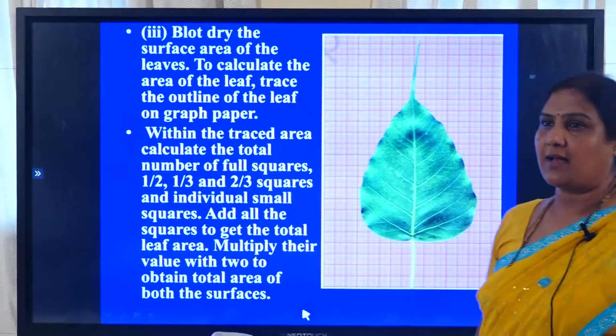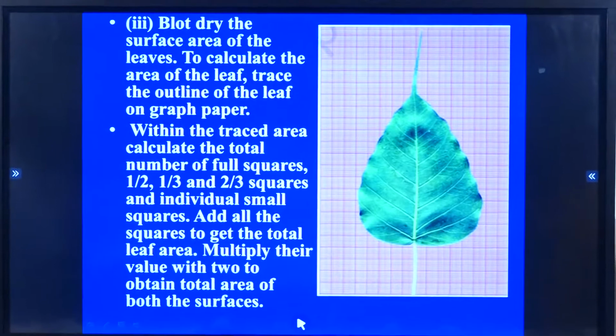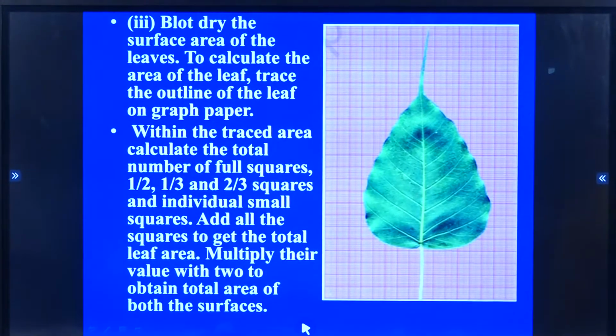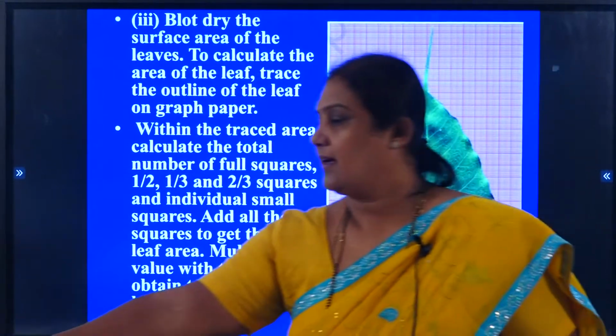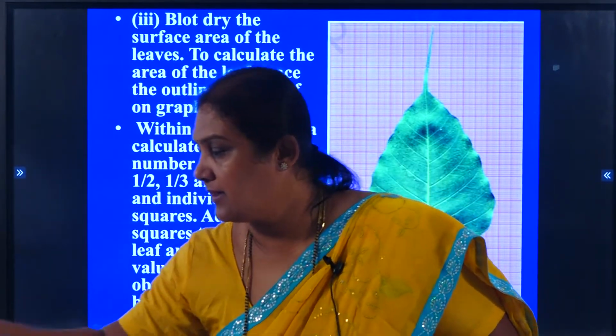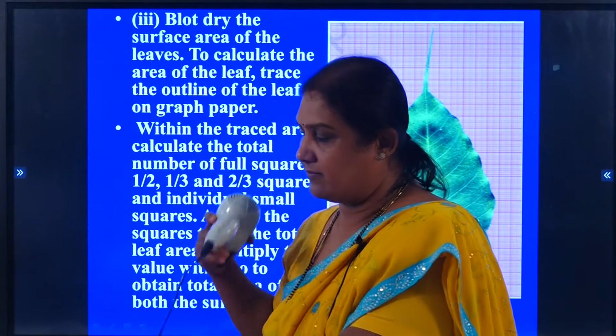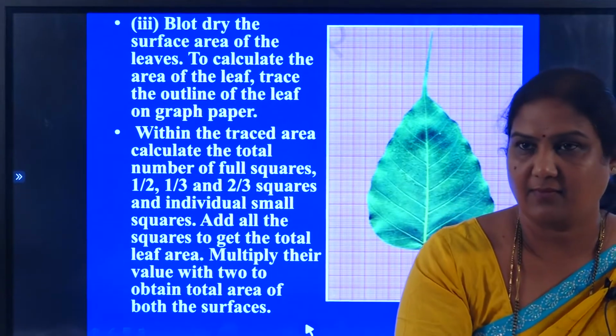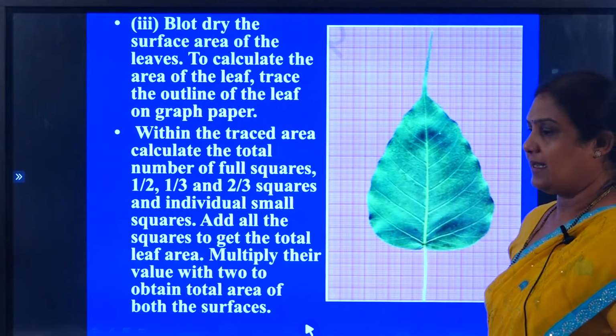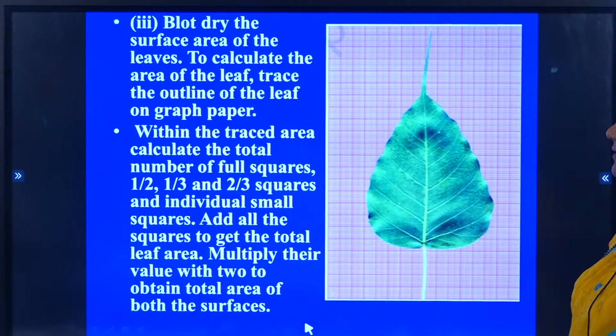Next, we use blotting paper and dry the surface. Blotting paper nalli we dry the surface. All the leaves and their surfaces are dried.